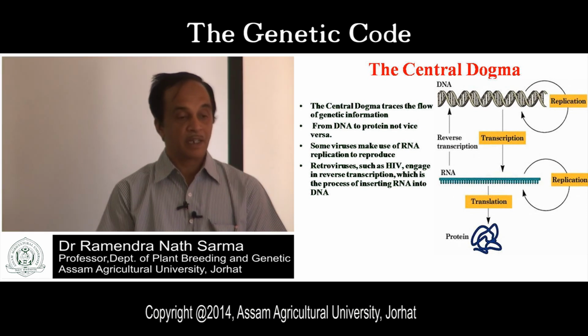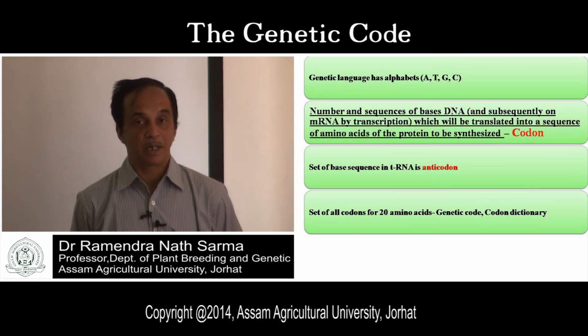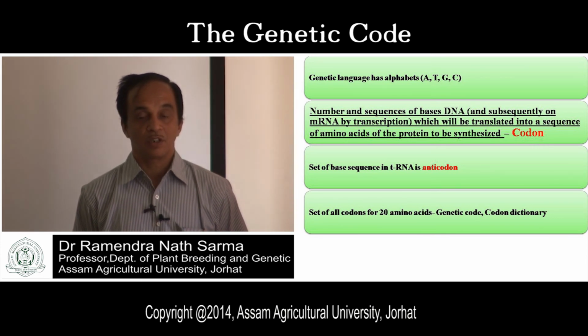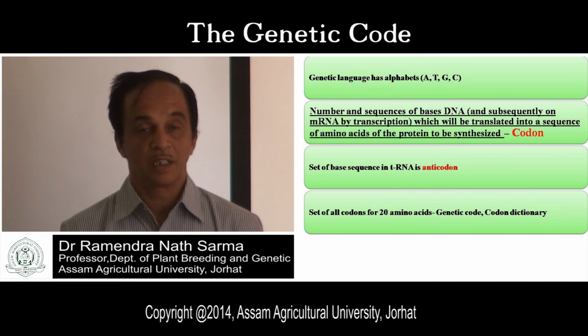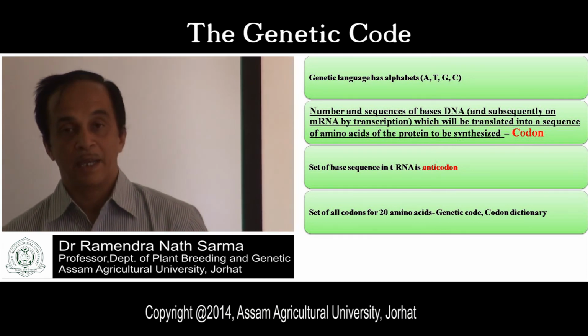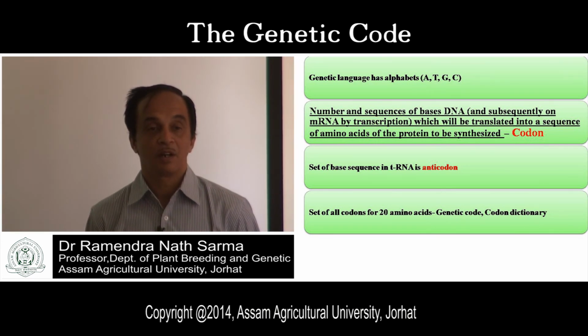Remember that we already know the genetic information is coming from top to bottom, DNA to RNA. DNA is mainly composed of the 4 bases. The sequence of the bases present in DNA, or in mRNA after transcription, will be translated into amino acids of the protein. That sequence of bases present in DNA or mRNA is known as codon. What is genetic code?